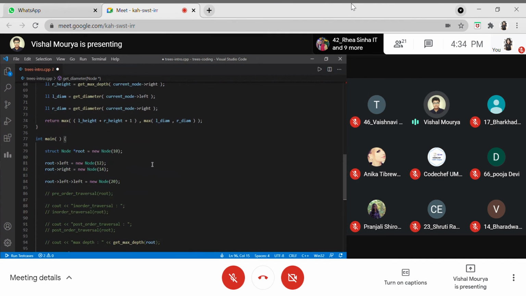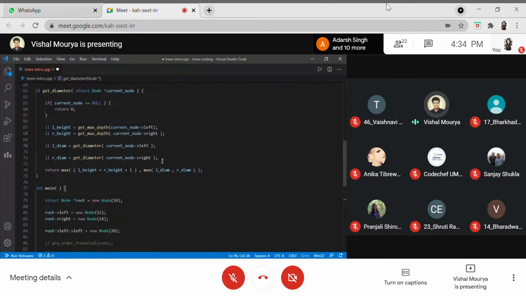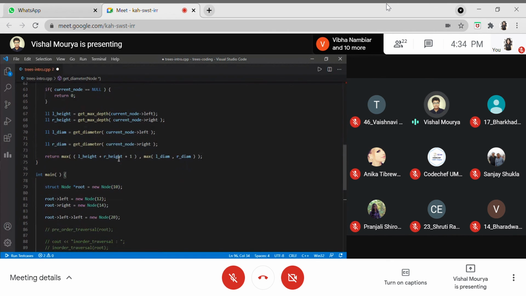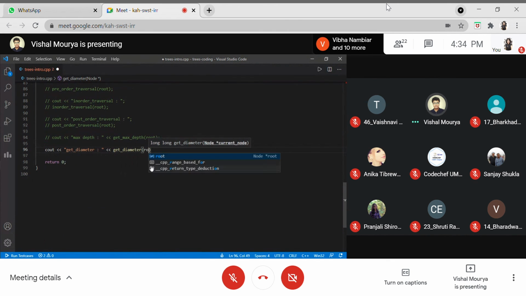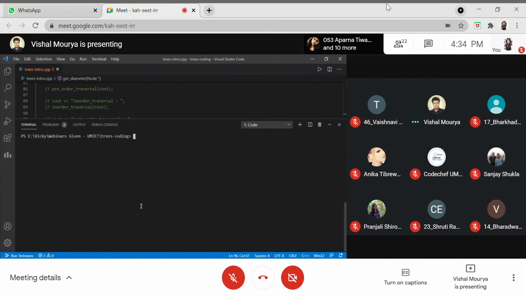If it's not, then we need to debug it, and that is where actual coding starts, when you actually know how to debug your code. Then we'll be calling this get diameter function, and then we'll be just printing out the stuff. So let us see if it's working fine. Okay, it's giving previously.